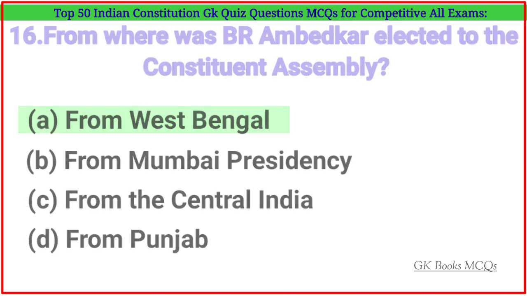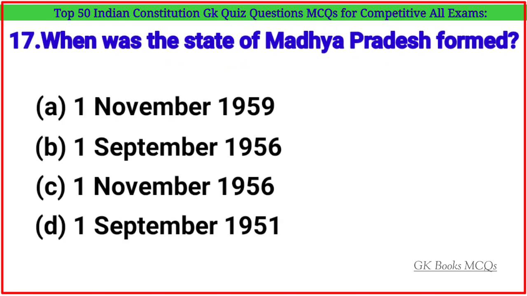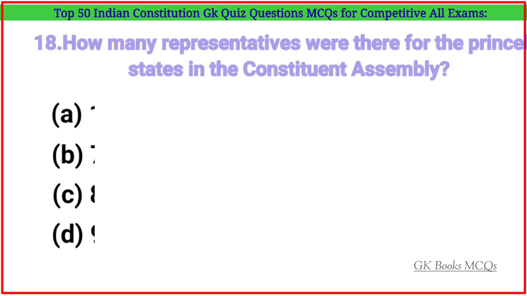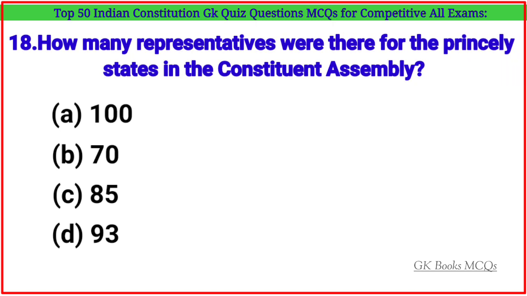From West Bengal. Question number 17. When was the state of Madhya Pradesh formed? Correct answer is option C. The 1st of November 1956. Question number 18. How many representatives were there for the princely states in the Constituent Assembly? Correct answer is option B.